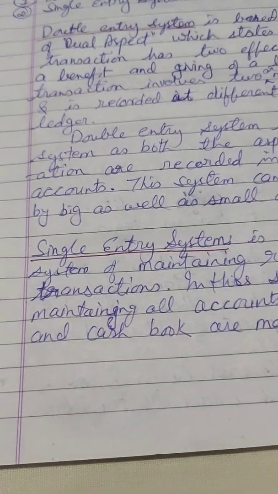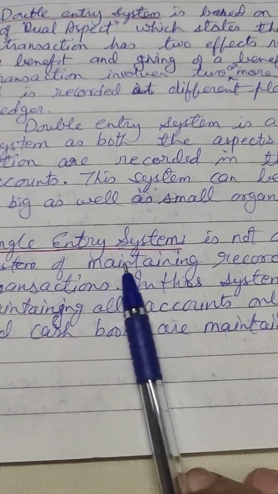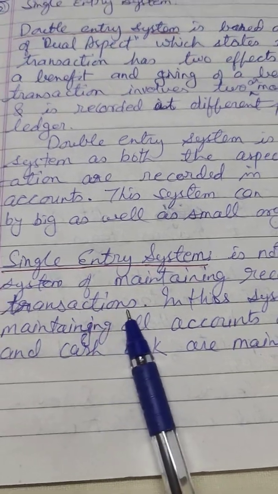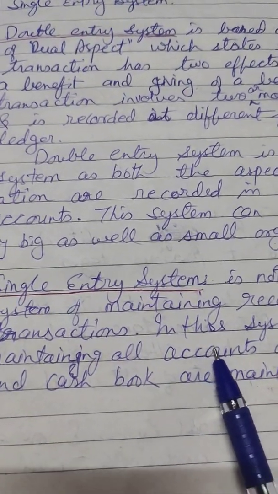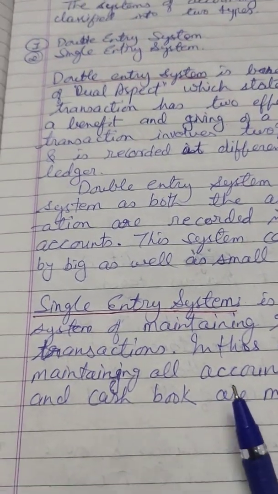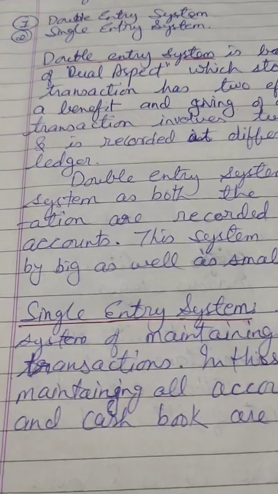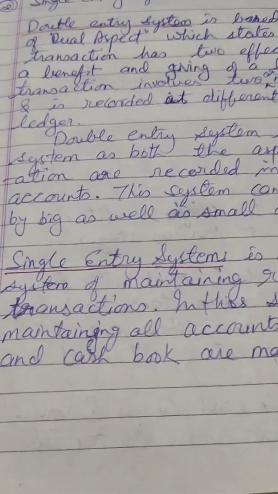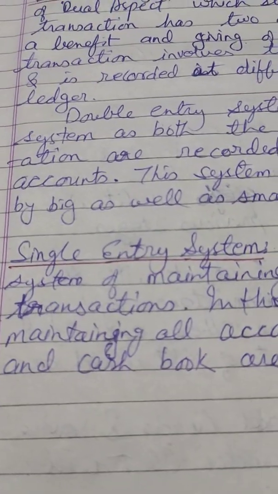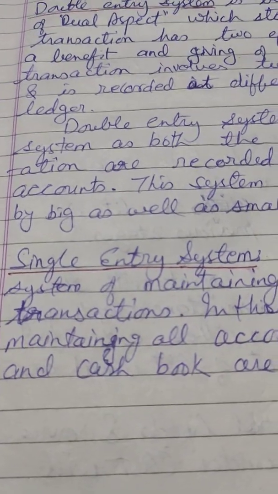It is also known as incomplete system of accounting because in maintaining records of financial transactions in this system, only personal accounts and cash book or cash account is maintained and not the other accounts. Only these accounts, personal accounts and cash account or cash book, are maintained in single entry system. Therefore it is known as incomplete record.